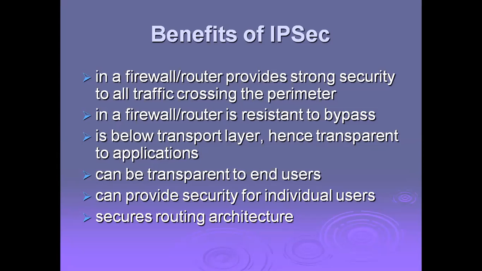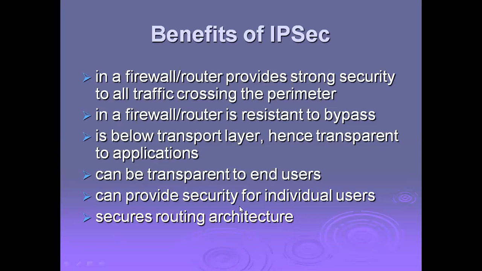When deploying the security device at the router level, a firewall or router is resistant to bypass. Sometimes there is a chance of bypass of incoming packets also, so unnecessary data will be bypassed. That is the job of the firewall and router. And it is below the transport layer, hence transparent to applications also. All these activities are deployed at the network level only, that means below the transport layer, so it can be transparent to the end users also.